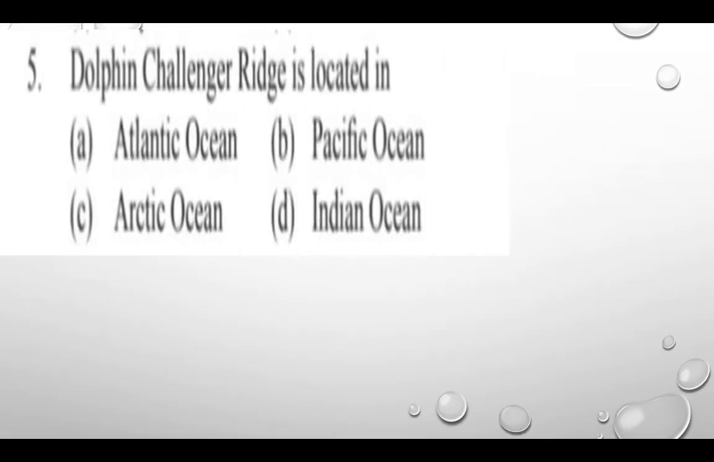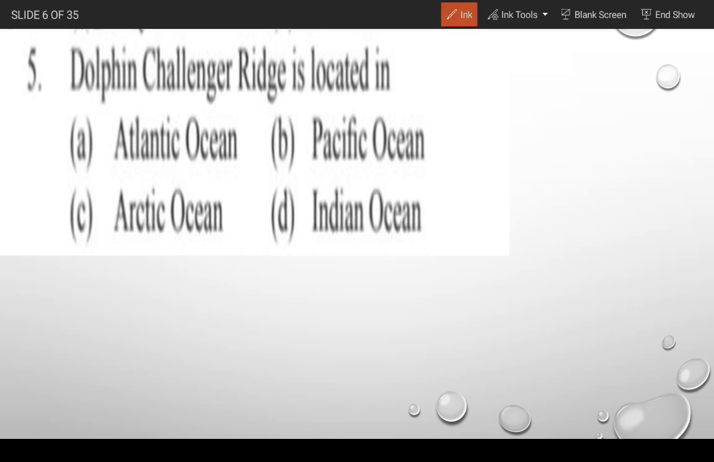Dolphin Challenger Ridge is located in which of the following oceans? The first option is Atlantic Ocean, second option Pacific Ocean, third option Arctic Ocean, and fourth option Indian Ocean. So gentlemen, please give the answer. Which one of the following options is correct for this?